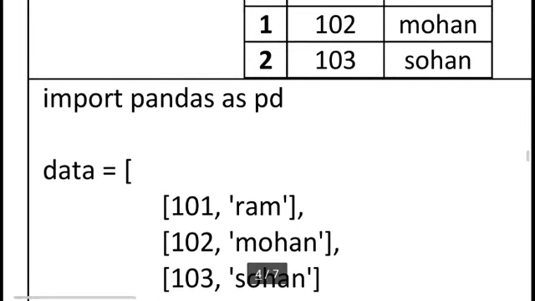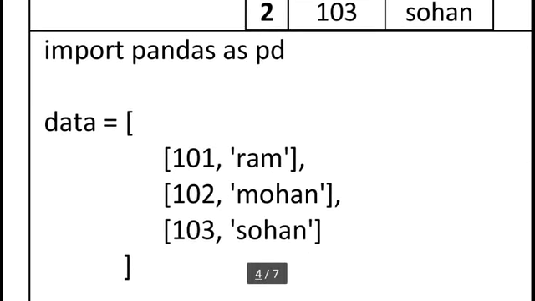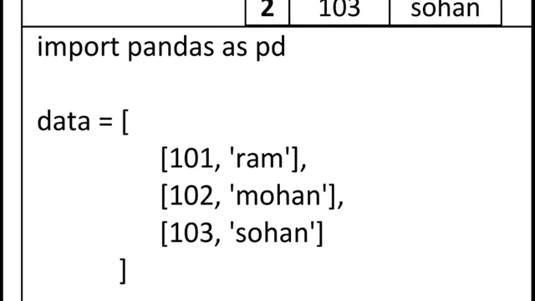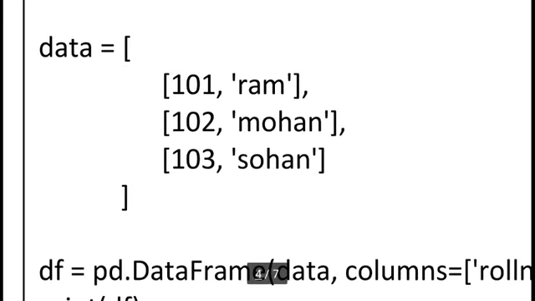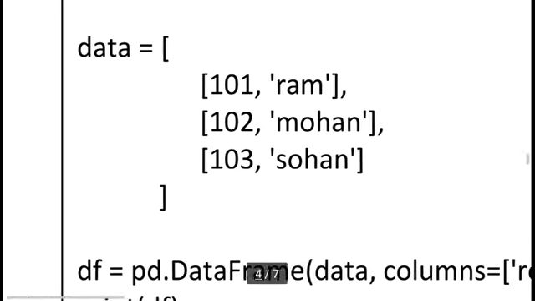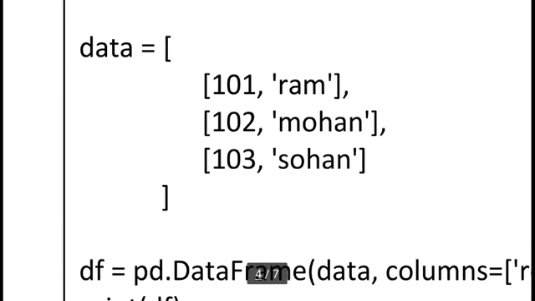So here you can see using the list inside sublist concept. Here I am using import pandas as pd. You know very well, here I am using data equal to opening square bracket, and inside, for every row we use square brackets: 101 comma Ram, the second row 102 comma Mohan, the third row 103 comma Suhan. So you can see an outer list in square brackets and inside 3 rows.